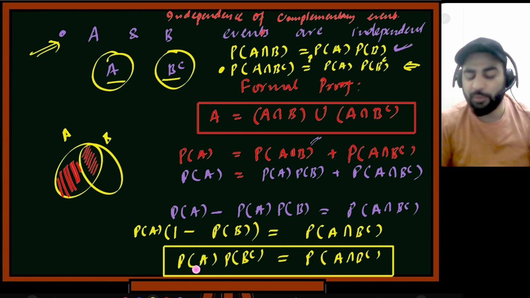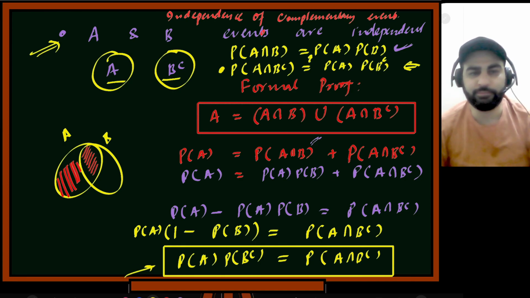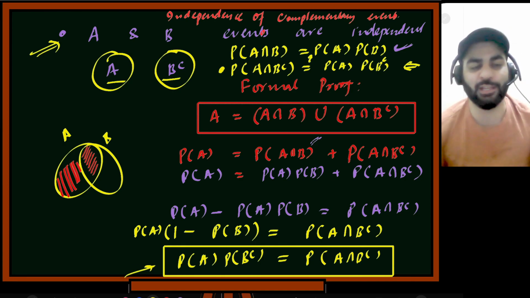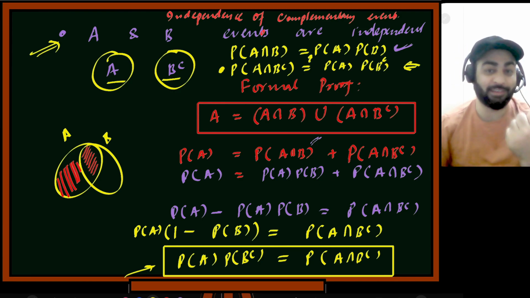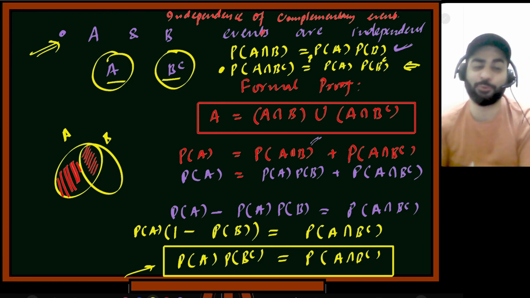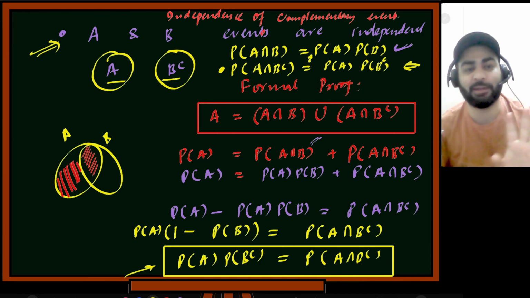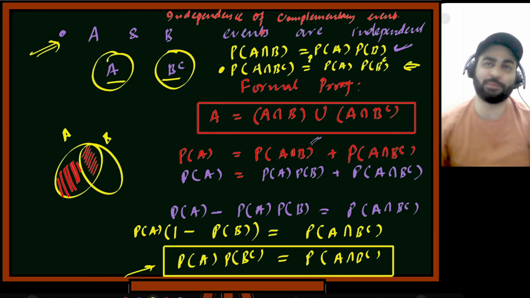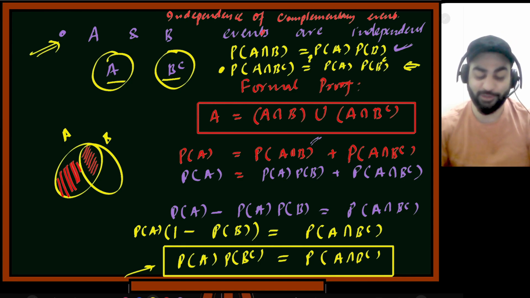I got to know the probability of A multiplied by probability of B is equal to probability of A intersection B complement. So this tells me that these are independent. Is it clear? Now we can look at the intuitive idea. So it should be the other way around. Do not build the intuition and then prove the things. First prove the things, because mathematics is always right. If you do something with maths, it's always right, intuition can be wrong. So now it is better to build an intuition now.